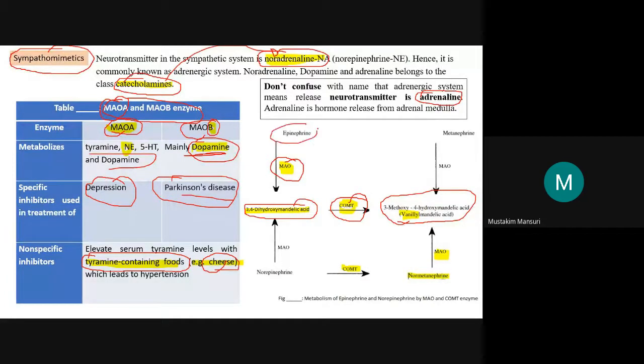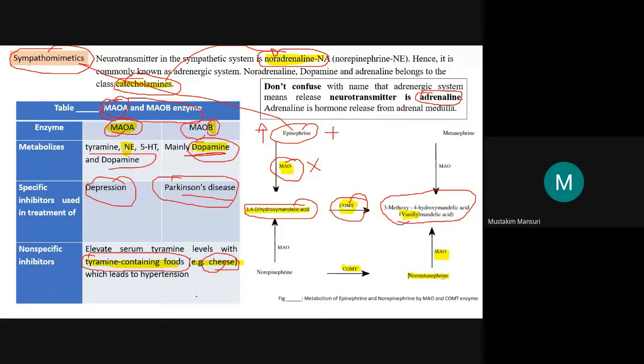If we inhibit this MAO enzyme, the epinephrine concentration will increase. As we know, epinephrine is sympathomimetic, in general inhibitory in nature except in the heart and blood vessels, where it produces the positive effect.